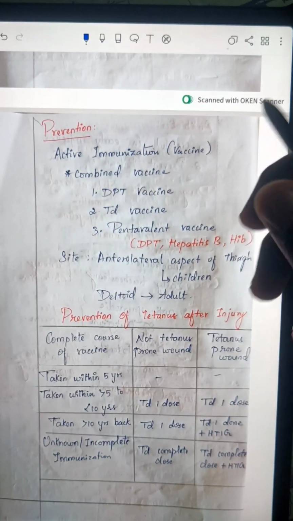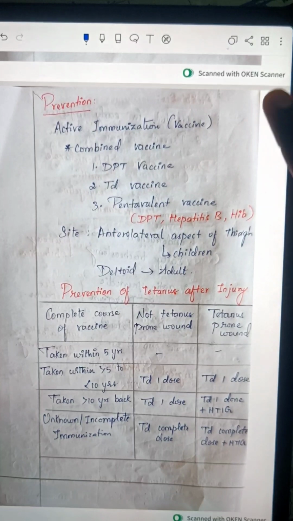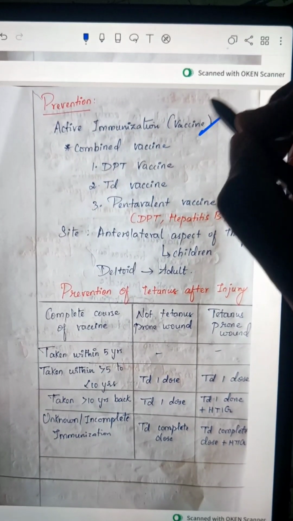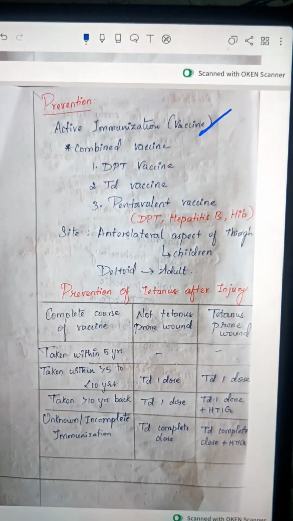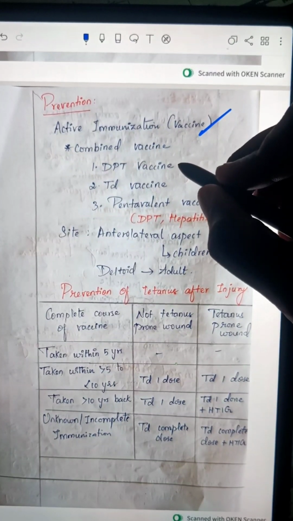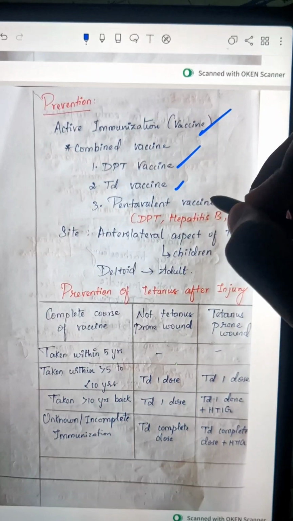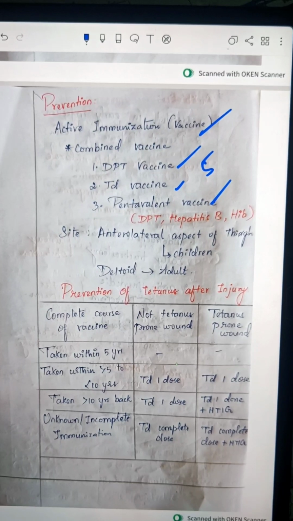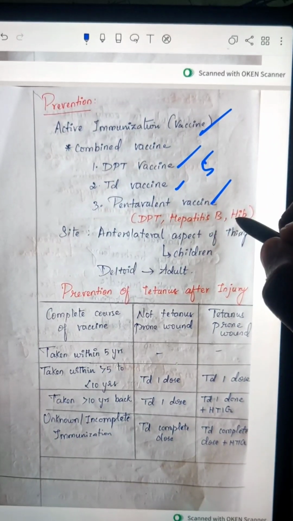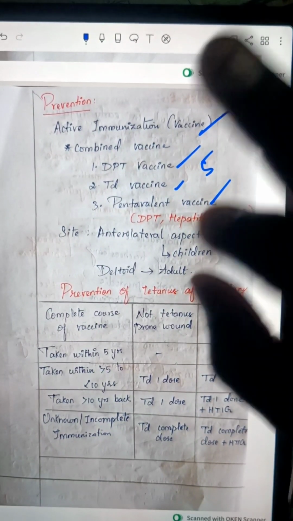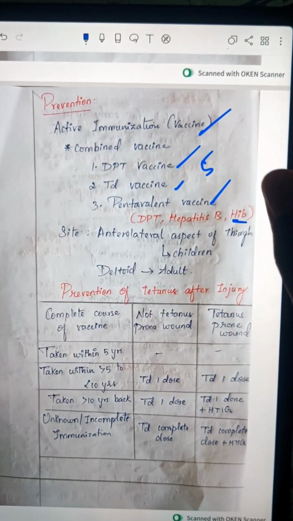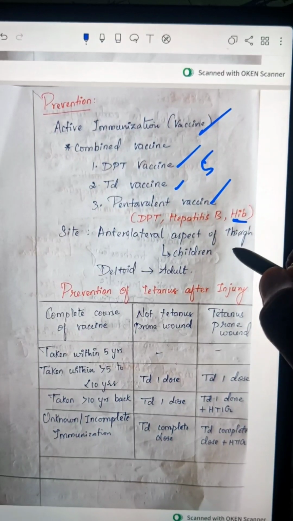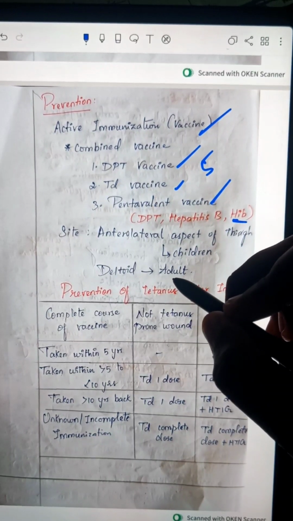Coming to the prevention part, okay, this is the last slide. In prevention, active immunization is through vaccination, combined vaccination. You people have already written SPM: the DPT vaccine, DT vaccine, and Pentavac vaccine. Pentavac vaccine comprises 5 ingredients, that is DPT, hepatitis B, and Haemophilus influenzae type B, okay. You should never forget this, okay. The site of vaccination is the anterolateral aspect of the thigh in children and the deltoid in adults.